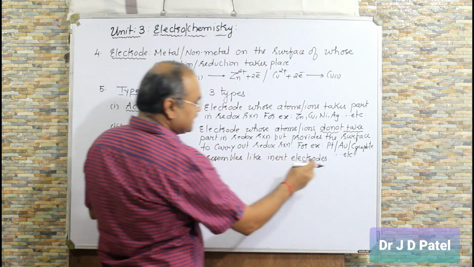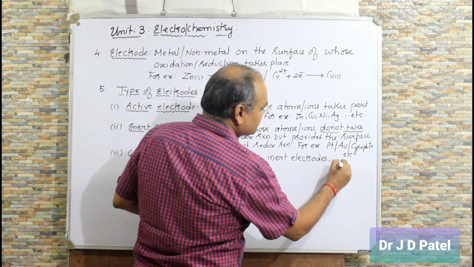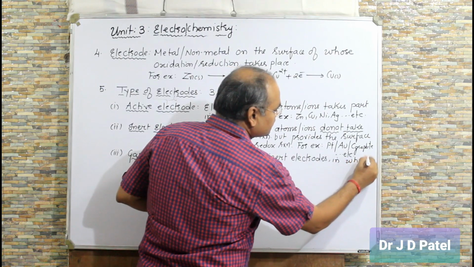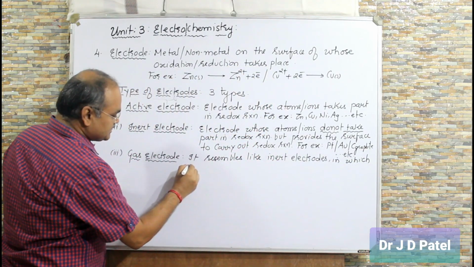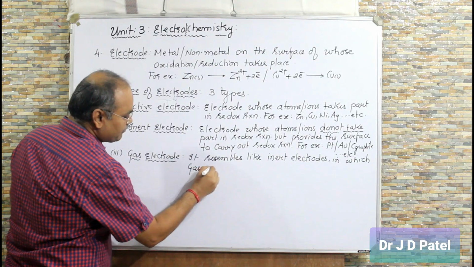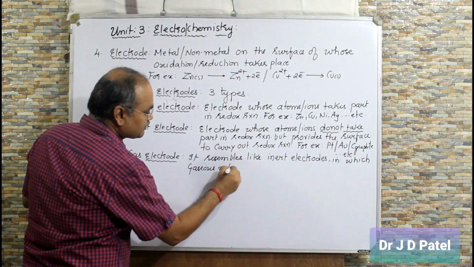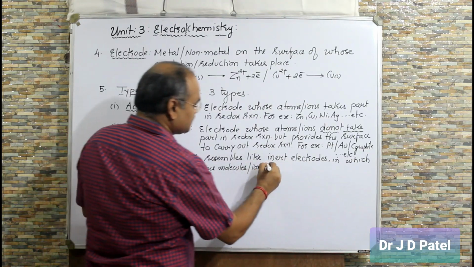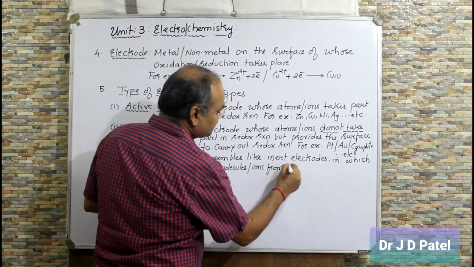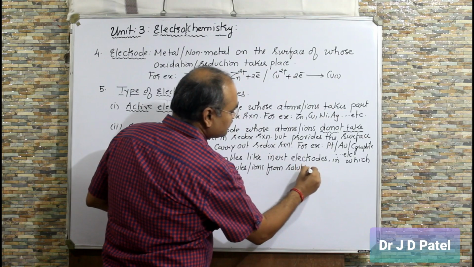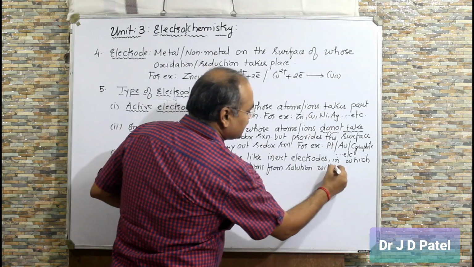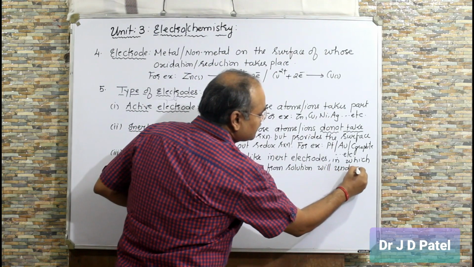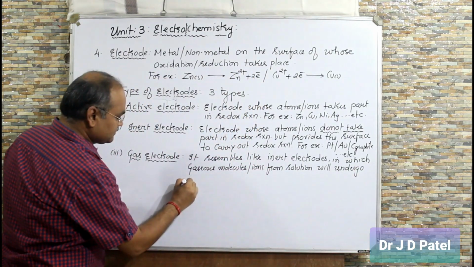It resembles inert electrode in which gaseous molecules or ions from solution will undergo redox reaction.